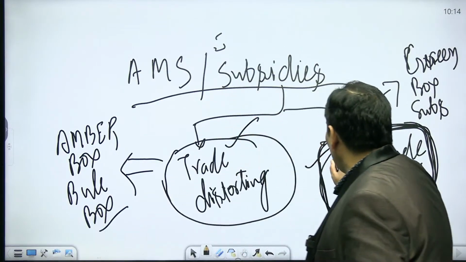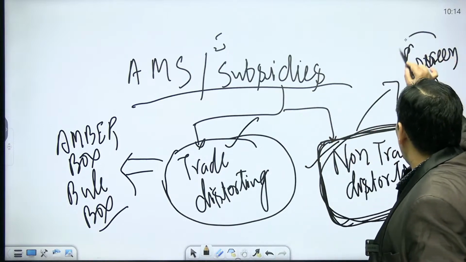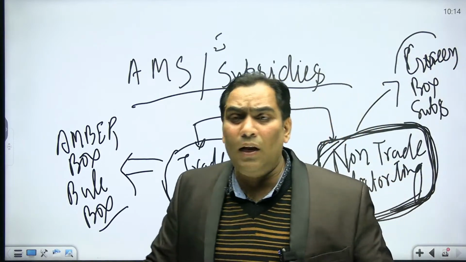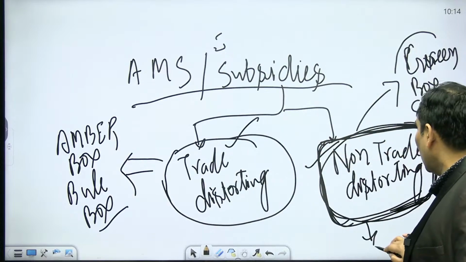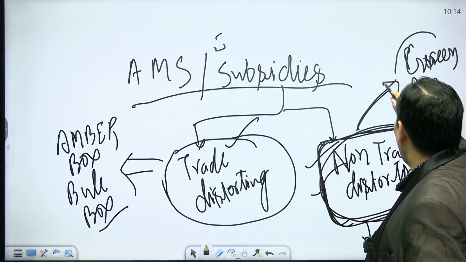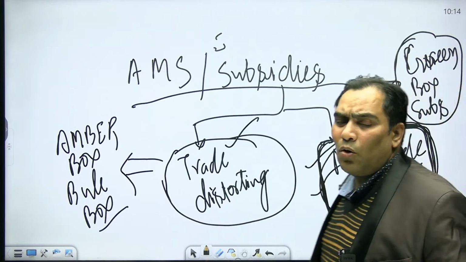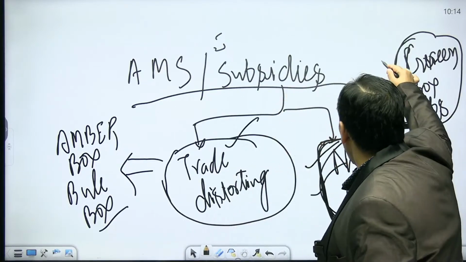They are not going to distort the trade. That's why there was a provision that they do not have to be reduced and there is no limit. And that's why these non-trade distorting subsidies were put together and known as green box subsidy.